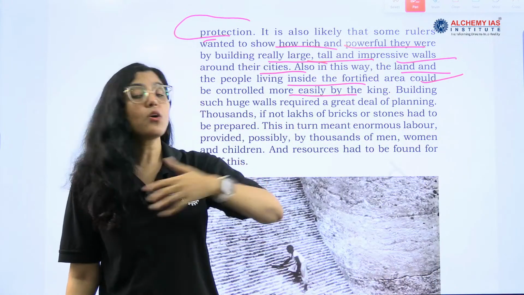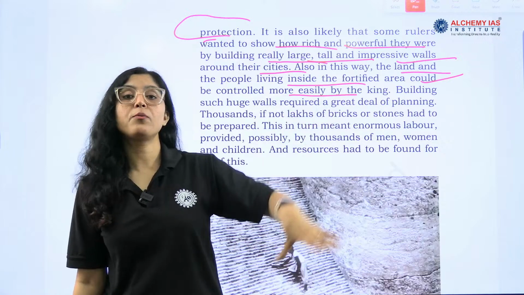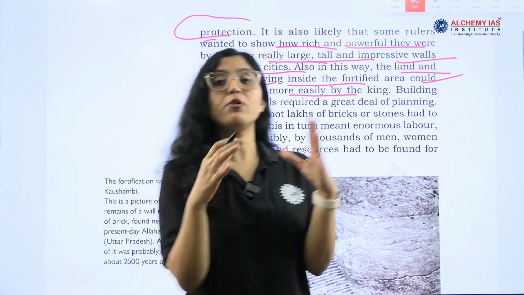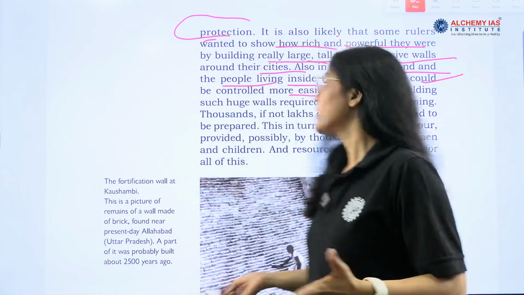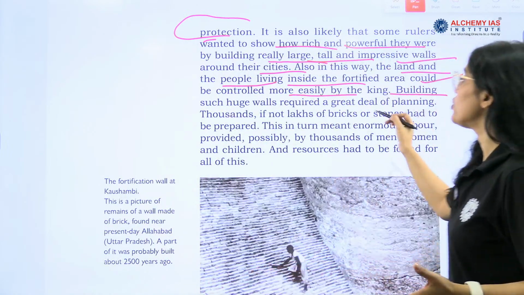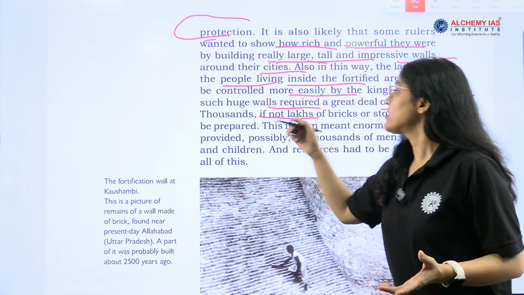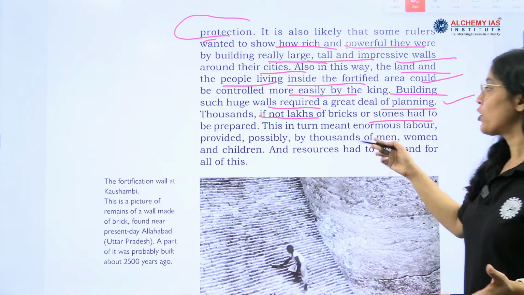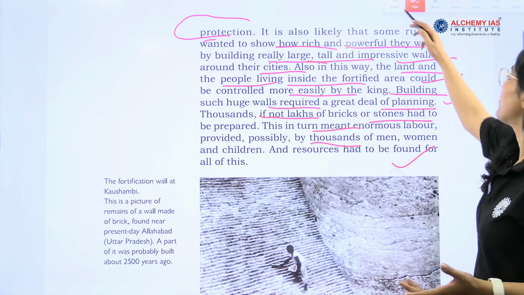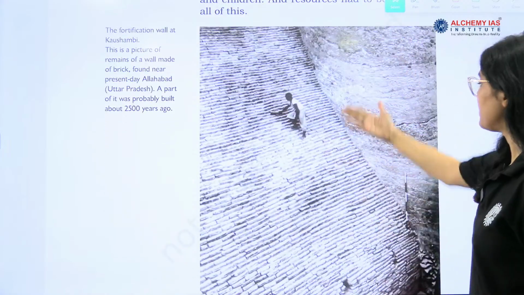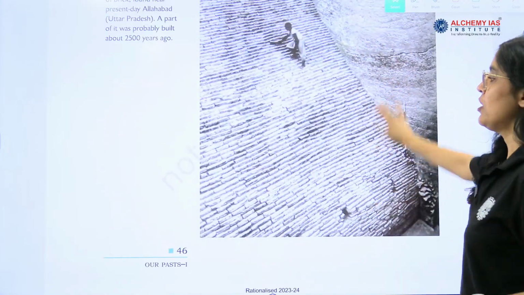So what they were doing, they were not only protecting but also the people living inside, they were able to control more easily these people, right? Building huge walls required a great deal of planning, right? Thousands if not lakhs of bricks or stones had to be prepared, right? So this is how they were preparing. Many people, labor, bricks, right? So there was a pattern that they were following.